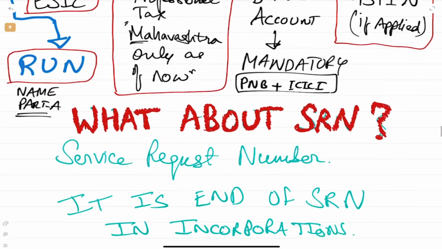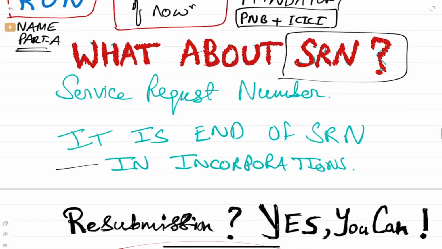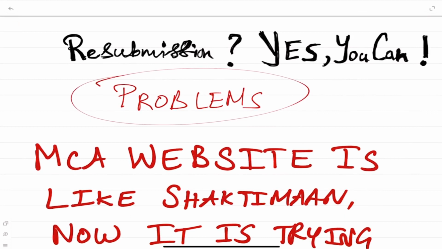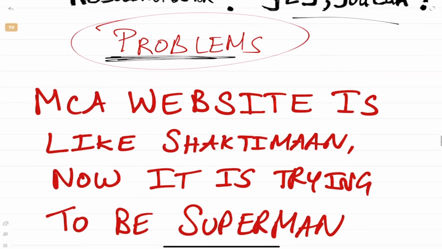Correct? So what about SRN? Service Request Number, they used to give us, correct? So what will happen to SRN? Is it the end of SRN? We have to see. Now what happens if something is wrong? Can you resubmit the form? Yes, you can resubmit the form. When there are any problems or any issues, you can resubmit the form. Now, what is the main problem which we are facing right now? This is just for your information.